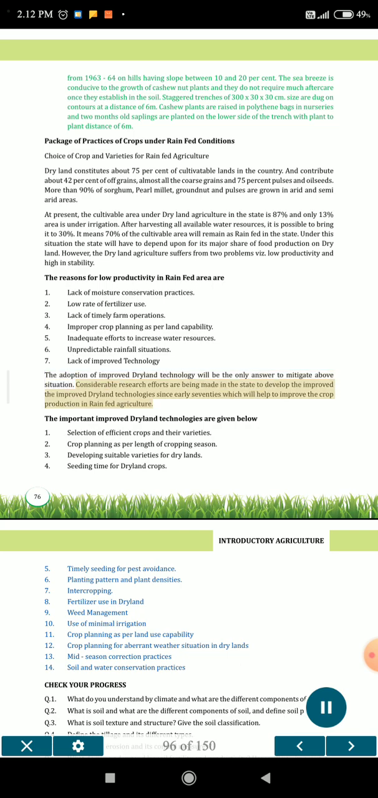Considerable research efforts are being made in the state to develop the improved dryland technology since early 70s, which will help to improve the crop production in rain-fed agriculture. The important improved dryland technologies are given below. 1. Selection of efficient crops and their varieties. 2. Crop planning as per length of cropping season. 3. Developing suitable varieties for dry lands. 4. Seeding time for dryland crops.